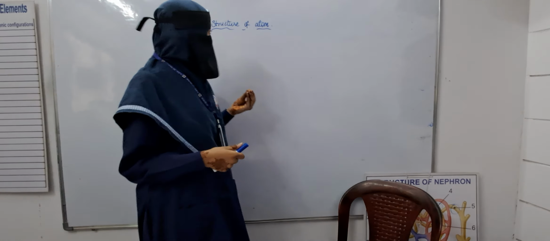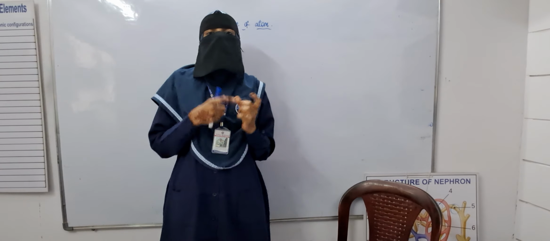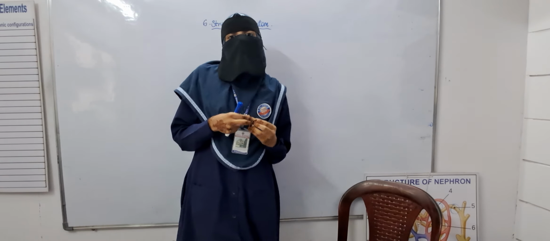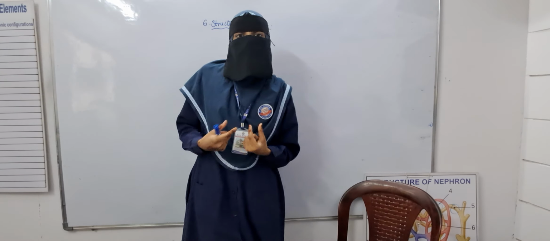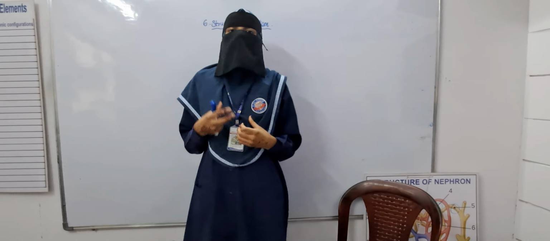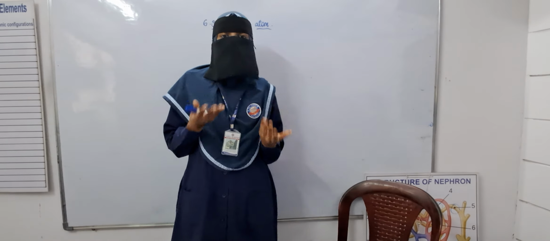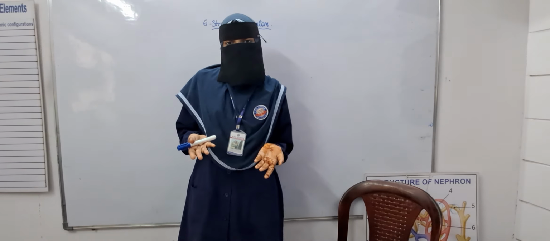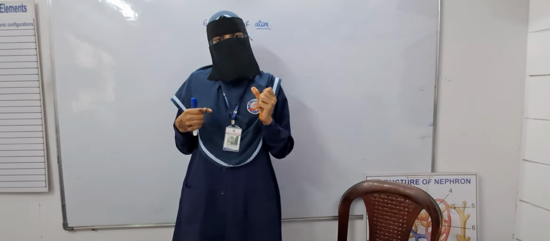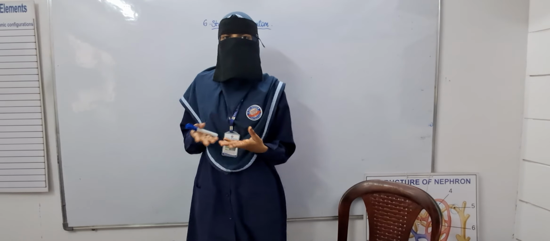Structure of atom. With the word itself, we can know the structure of atom. First of all, what is atom? Atom is a very minor particle which we cannot see with our eyes. So we are going to know about the structure of atom, like inside that minor particle, what are the particles? What are the things inside that? We have already seen neutrons, protons, and electrons.